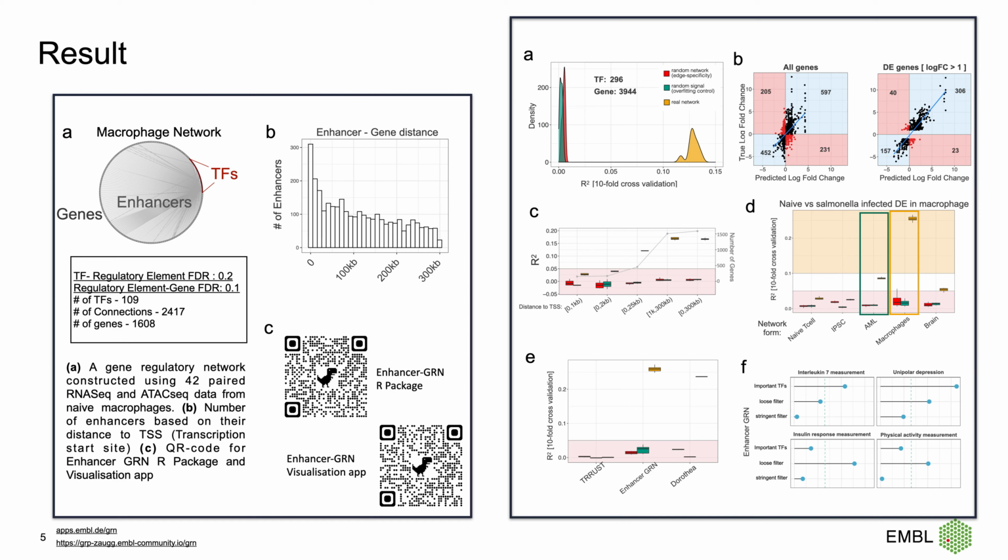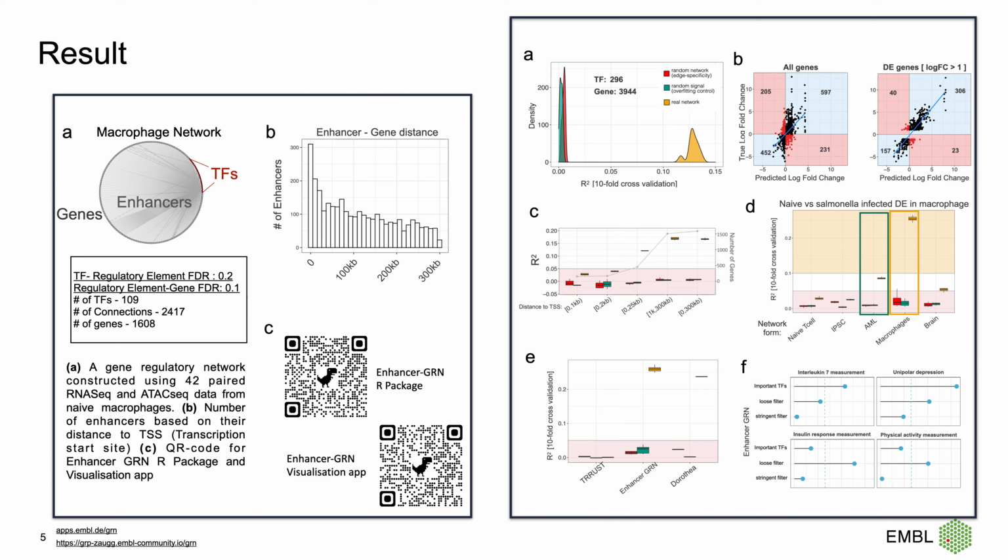In the right panel, we have the results for the evaluation pipeline. In A, you can see R-squared for predicting differential expression between the naive macrophages and 5 hours after infection with Salmonella using real and random networks, and it shows the actual network performing much better. And in the next scatter plots, it shows a clear regression line between the predicted log-fold change and the true log-fold change. You can see in the right scatter plot, there are very few points with a significant log-fold change whose directionality we couldn't predict.